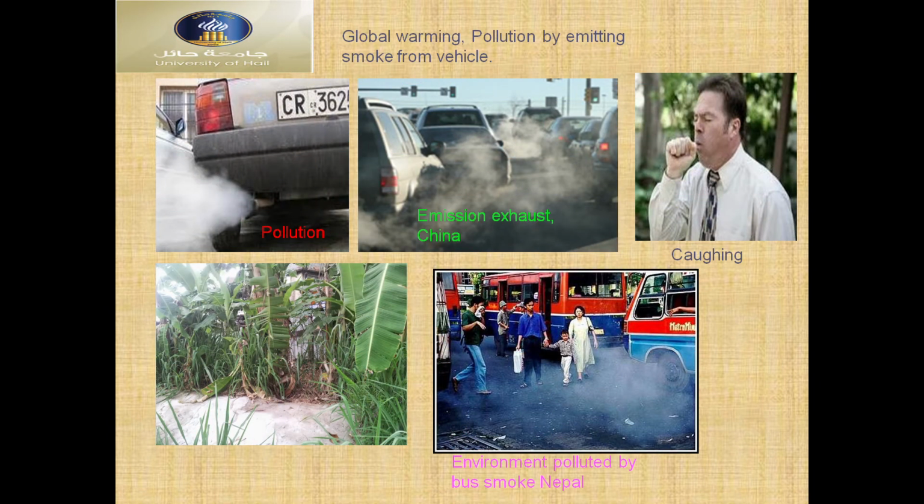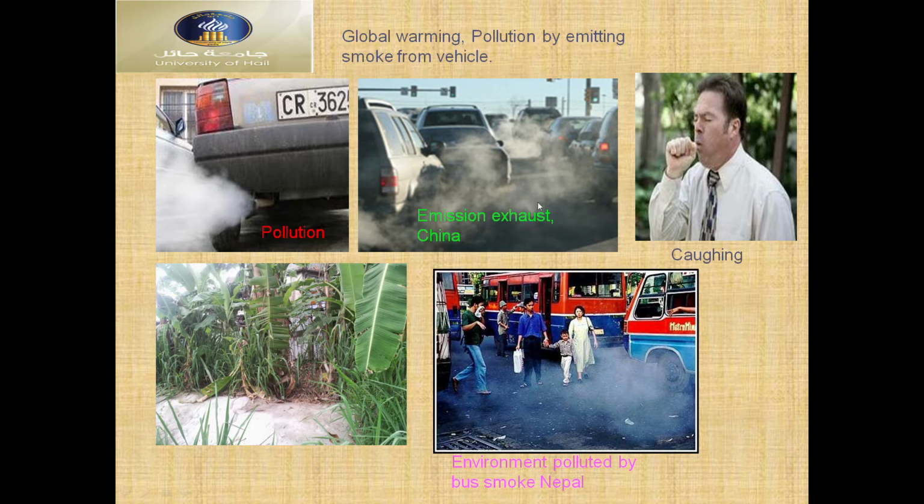You can see here global warming and pollution by emitting smoke from vehicles. So this is called an environment polluted by vast smoke in different countries, Bangladesh, Nepal, China.